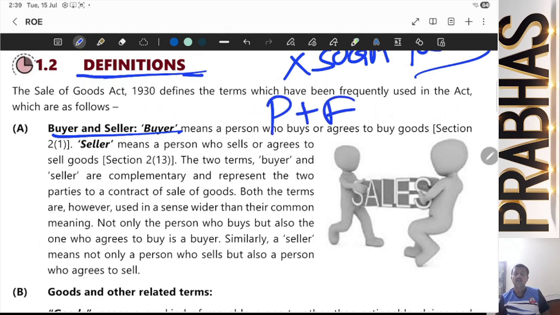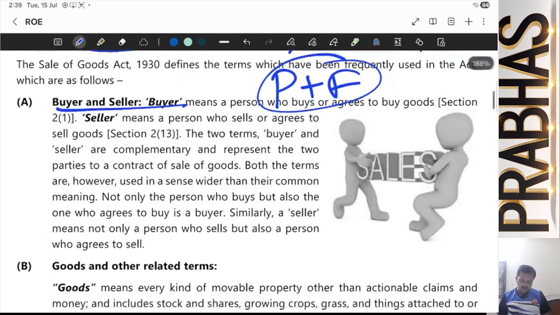What is meant by that? The one who is buying or agreed to buy. Agreed to buy is a future course of action. So both are covered under the terms buyer and seller. The one who has bought or agreed to buy, the one who has sold or agreed to sell. Both are covered.